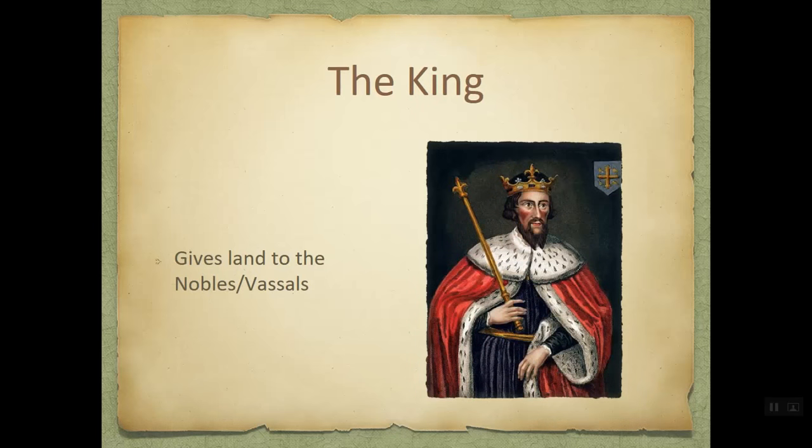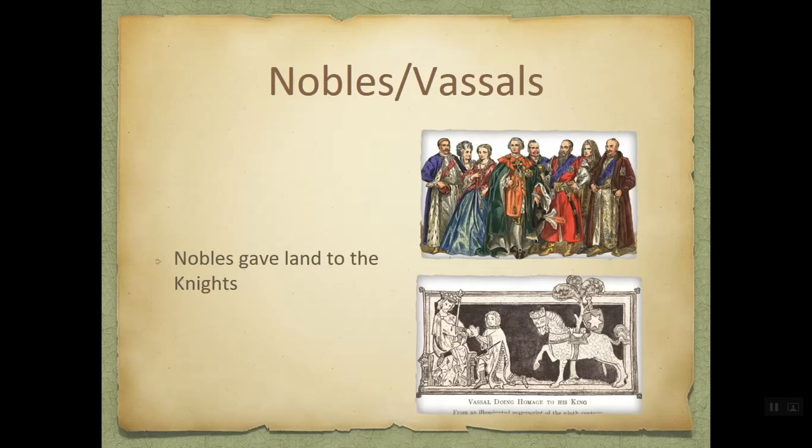The king has the most power. He is in command and owns all the land in the kingdom. The king will provide protection for the nobles and also grant them fiefs. A fief is land or revenue-producing property.